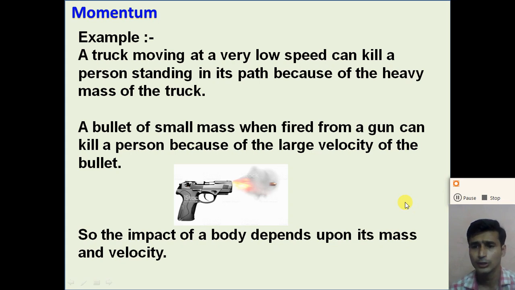Suppose we are moving with some velocity, right, so we have some amount of momentum, but after applying a brake, the bicycle will stop after traveling a certain distance, so its momentum will be zero.